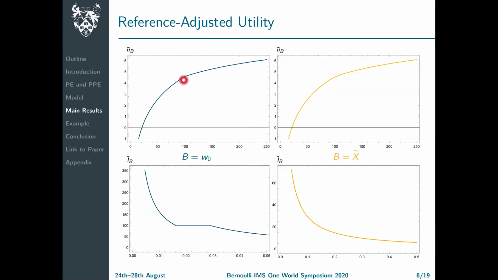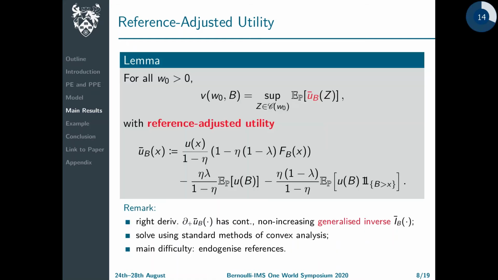Because these reference-adjusted utilities may be kinked, namely at the atoms of the reference, this means that the corresponding optimizers may have atoms. The main difficulty here then lies in determining the fixed points, that is, the references which are optimal for their own maximization problem.